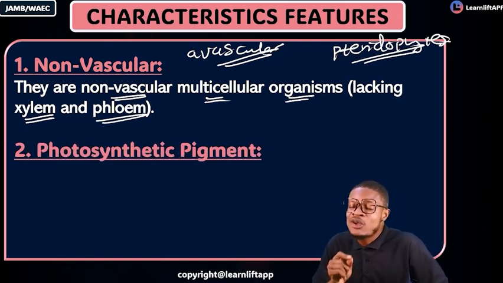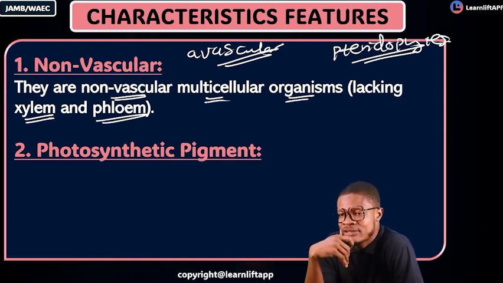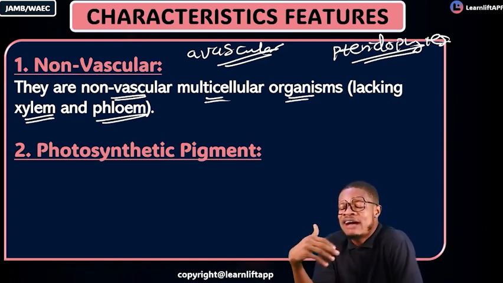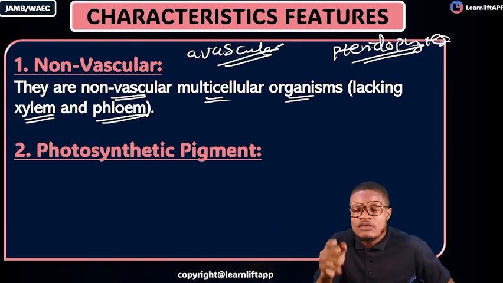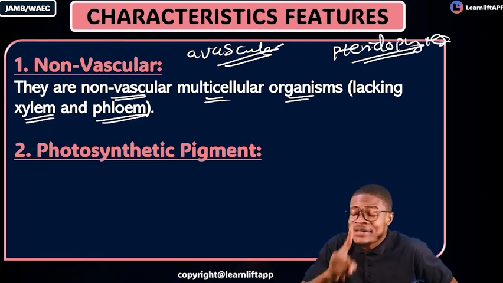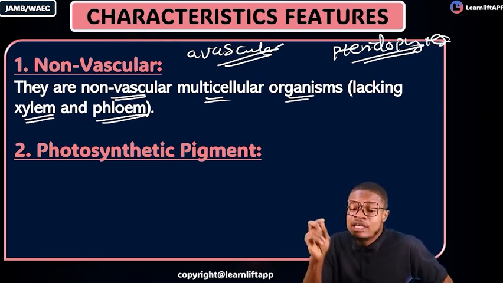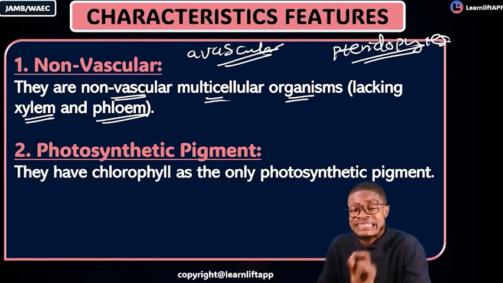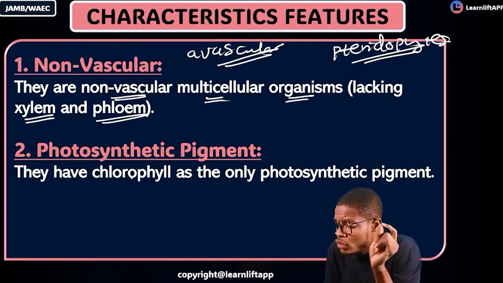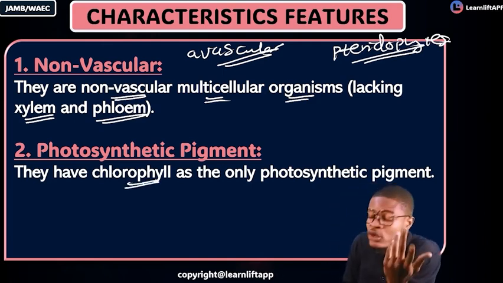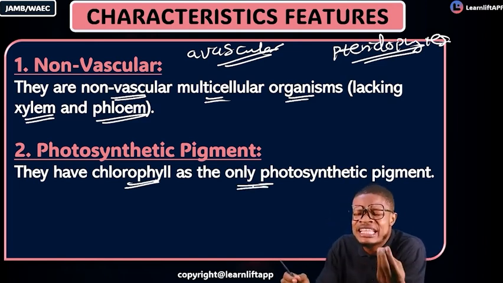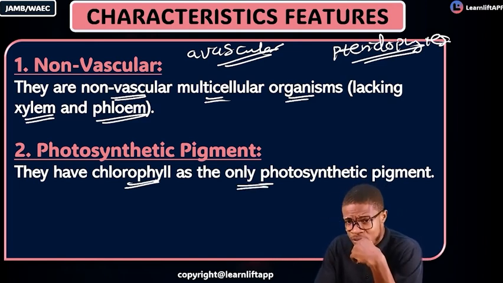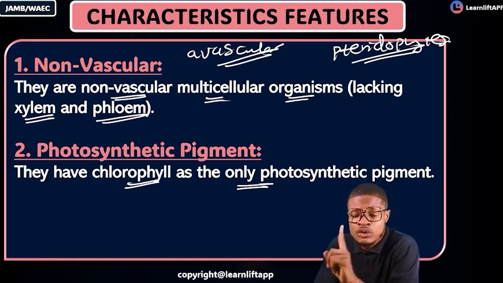Number two is called photosynthetic pigments. What is their photosynthetic pigment like? Take note that they have just one primary photosynthetic pigment in your bryophyte, and that photosynthetic pigment is called your chlorophyll. That's why we said that they have chlorophyll as the only photosynthetic pigment.